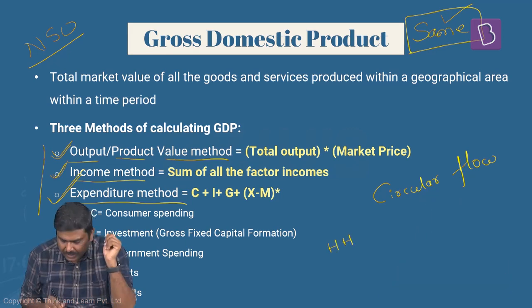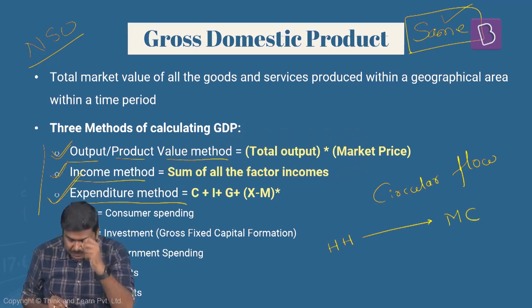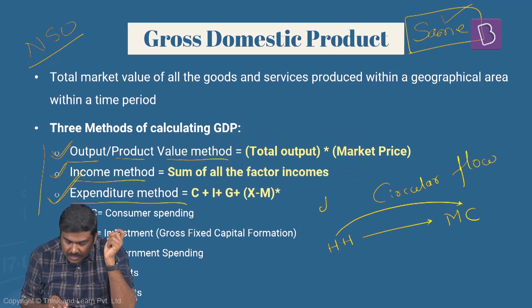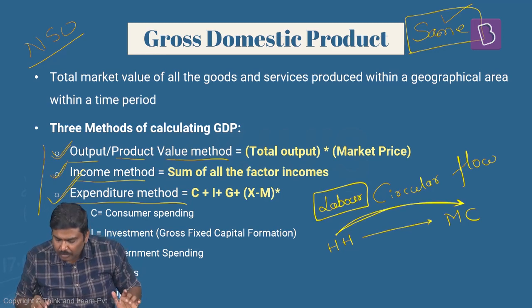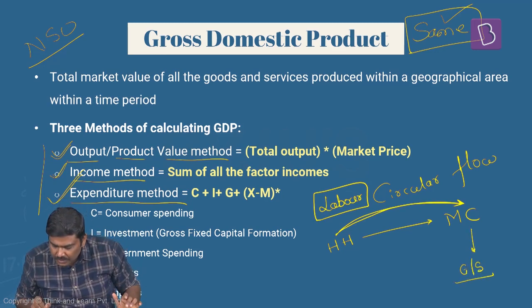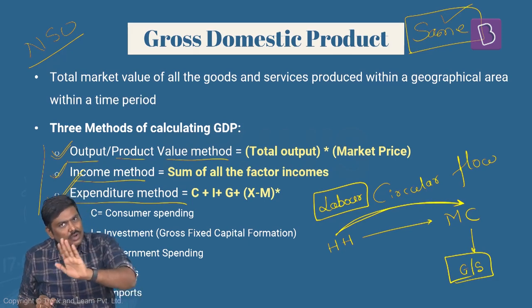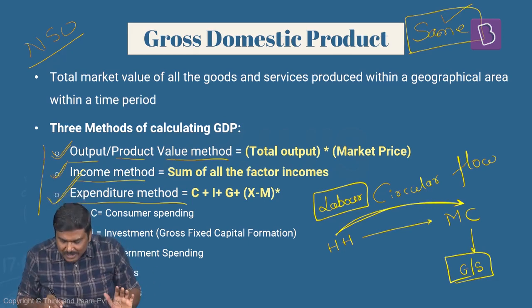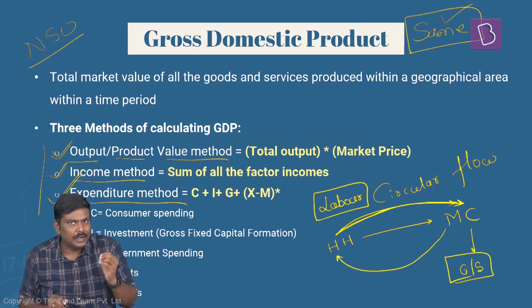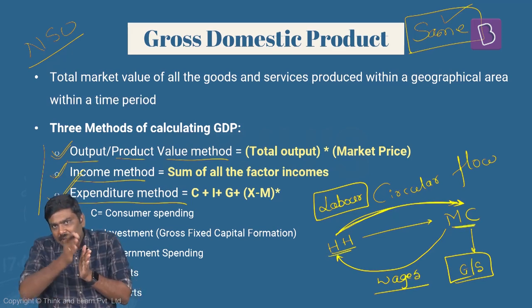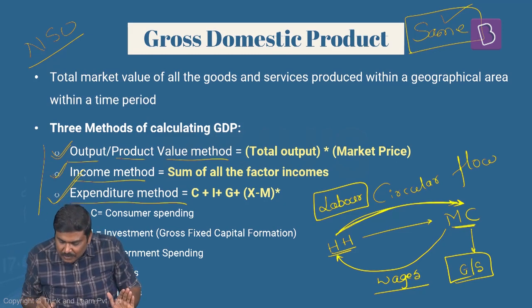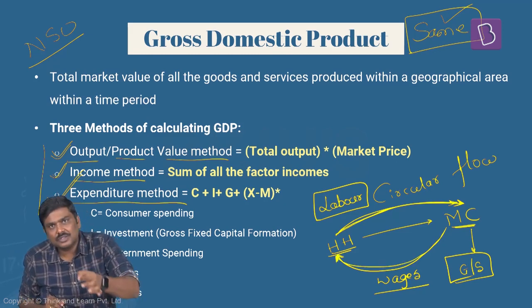Here is a household and here is a manufacturing company. This household will provide labor services to the company. Now, what do you think the manufacturing company will do with the labor? Obviously, it will produce goods or services. Have a look at this. The company has manufactured either goods or services using the labor. Now, for having supplied the labor, the household would also expect something in return. That is, it actually wants wages. So from the household to the company, the labor has been supplied, and in return, the company has paid wages to the household.